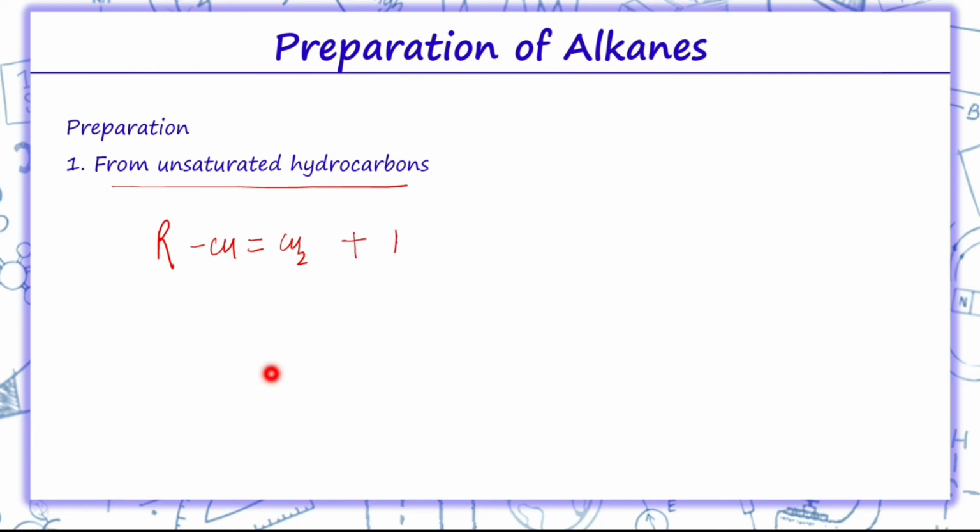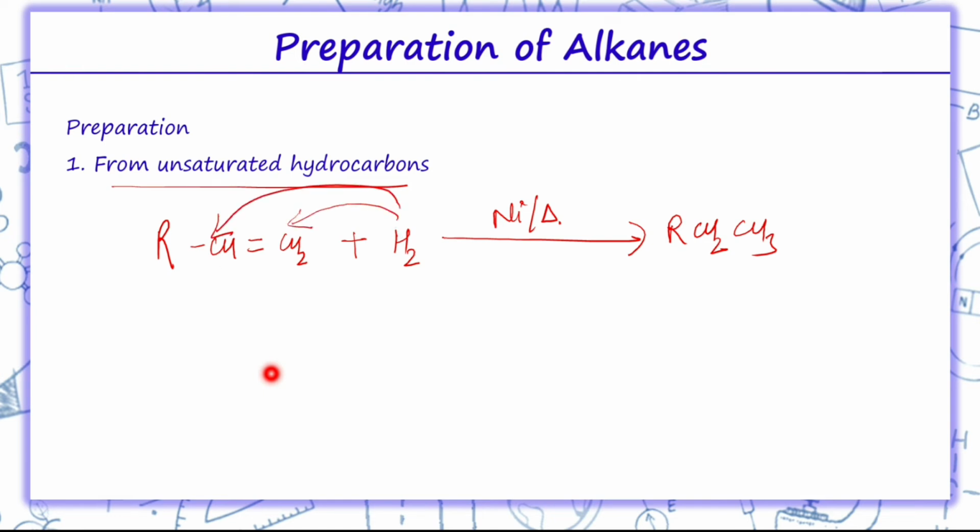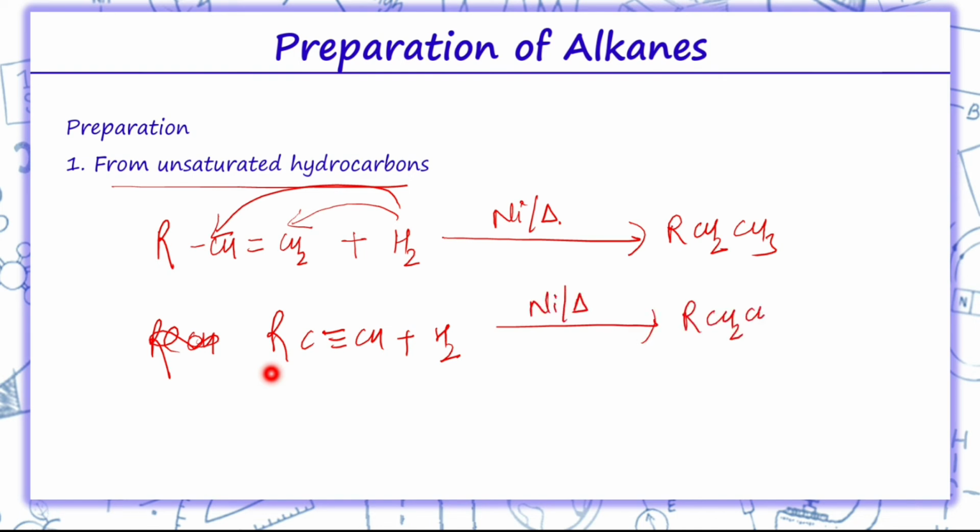On hydrogenation, which is addition of hydrogen in presence of nickel, we will get RCH2CH3. That is, of the two hydrogens, one will go to this carbon and the other will go to this carbon. Similarly, if we have a triple bond, R-C≡CH plus H2, again the catalyst nickel will take, and the same product will be formed.